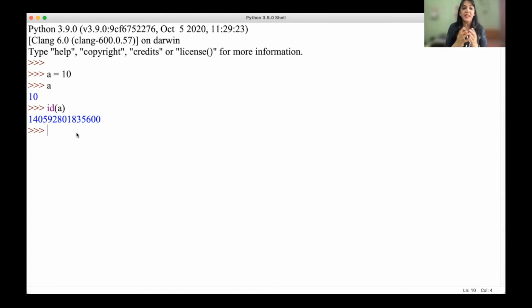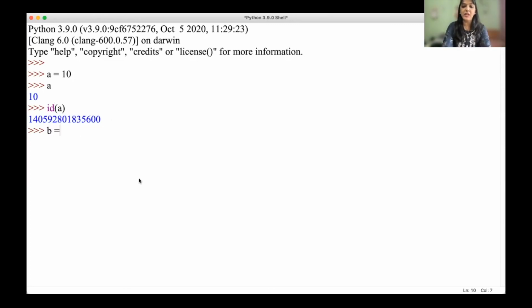Don't worry, there is no need to remember this number. This number, whatever we have generated, is a random number wherever the variable a is stored in the memory. This can change during further executions. So we don't have to rely on this number or remember it, but we just have to understand that in order to access the location number, or the address of a variable, we have a function id. Now let's see one more thing.